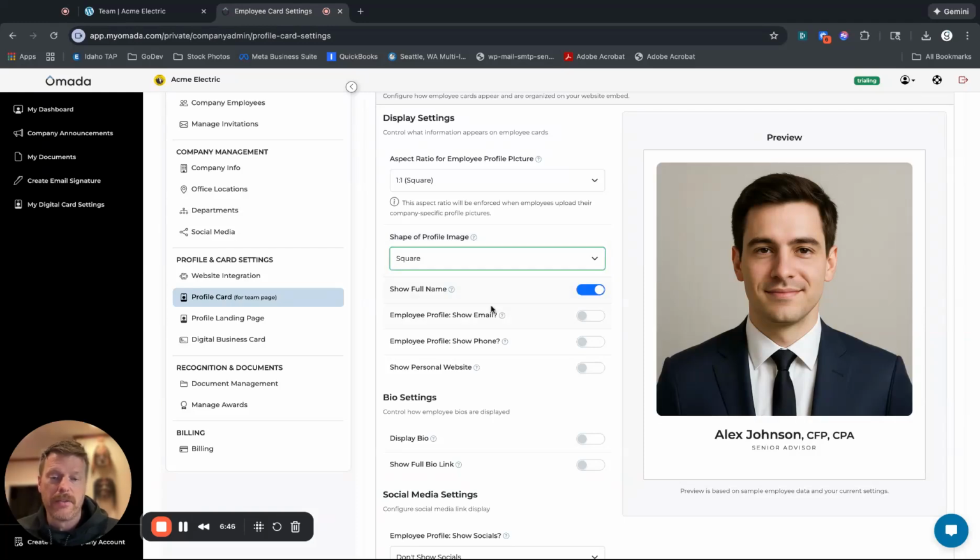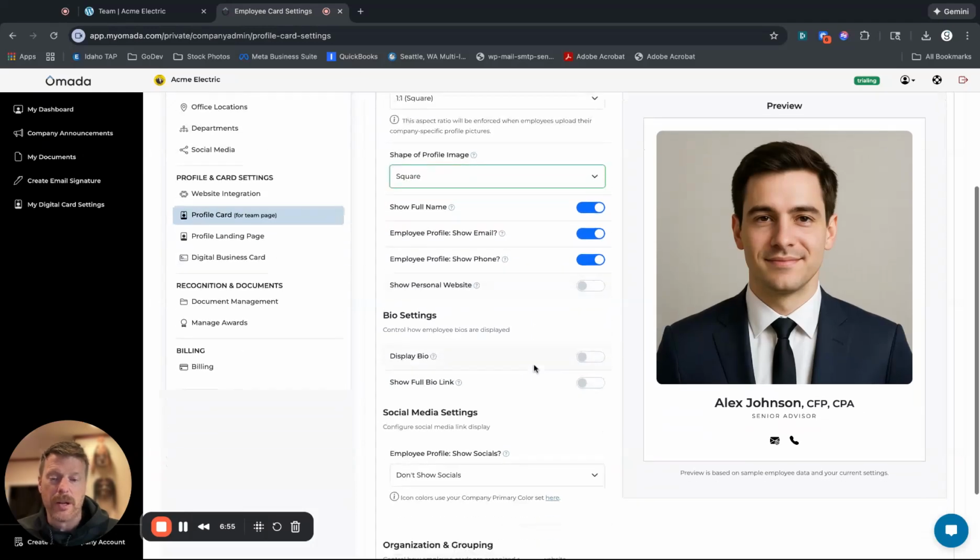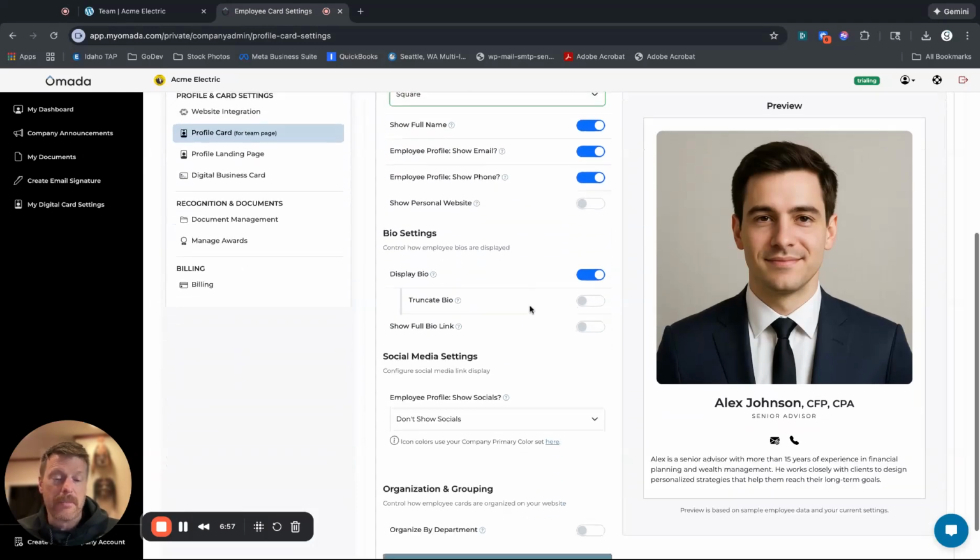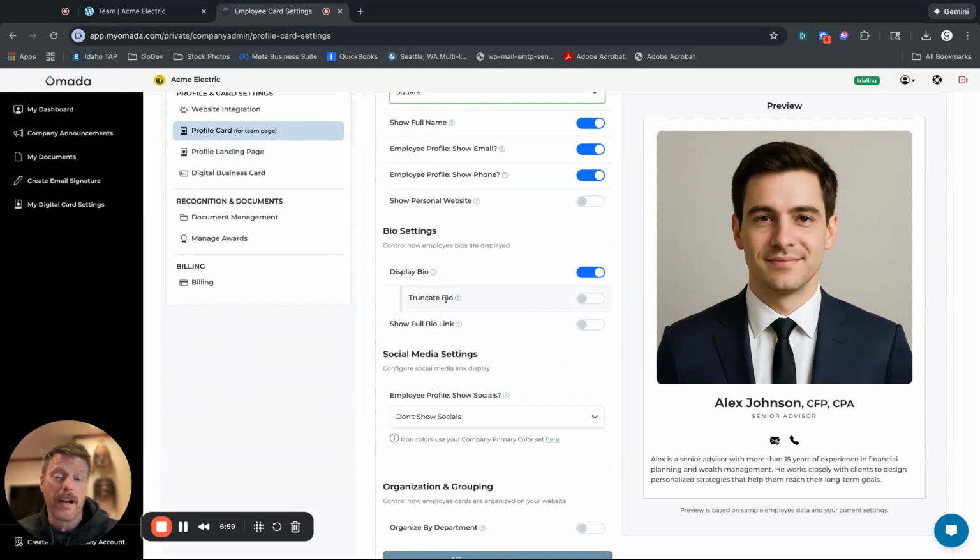But let's display the full name. Let's just allow them to have their email link there and the phone link. How about that? You can let them show their own personal website. Let's display the bio. And there's also a truncate bio. And if you hover over this, it gives you some description about each one of these settings.